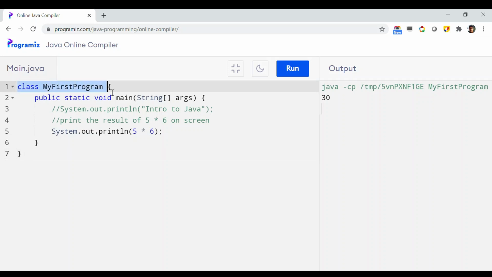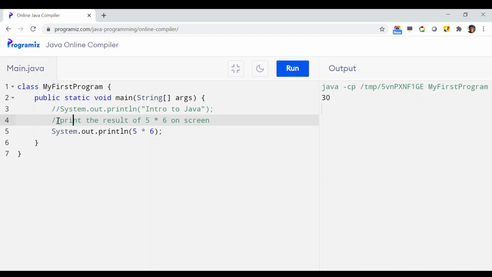Everything is inside a class, with the class name, an opening curly brace and a closing curly brace. Then inside the class you have public static void main, which denotes the entry point of the program. These parts will remain the same in all your programs. You have to use it. After that, you start writing your program, that is lines 3, 4, and 5 in here.